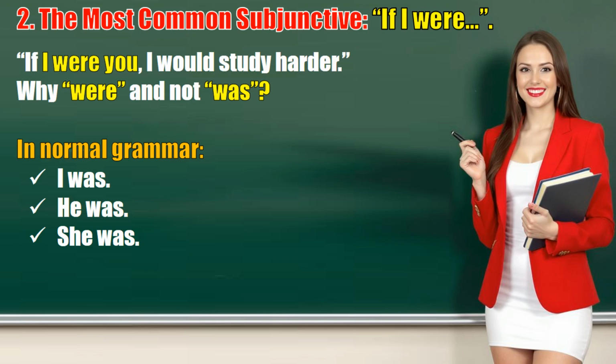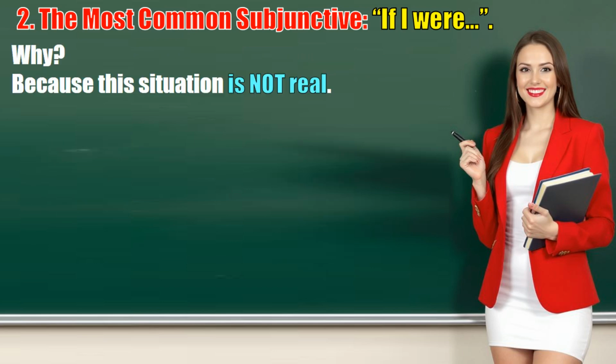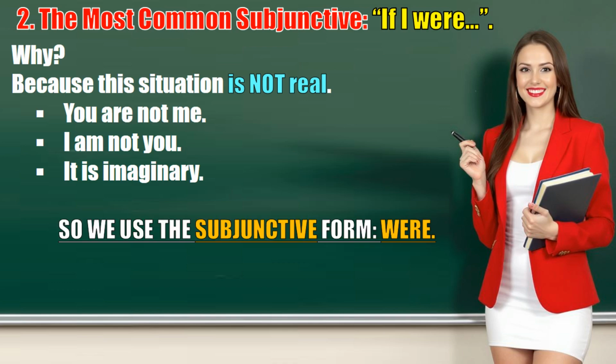But in the subjunctive, when we talk about unreal situations in the present, we use "were" for all subjects. If I were, if he were, if she were, if it were. Even with I and he. Why? Because this situation is not real. You are not me. I am not you. It is imaginary. So we use the subjunctive form, "were."